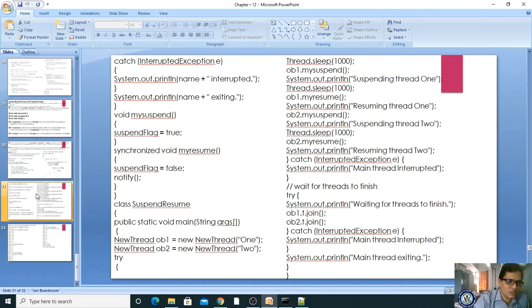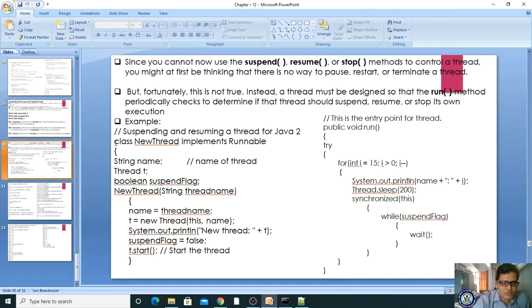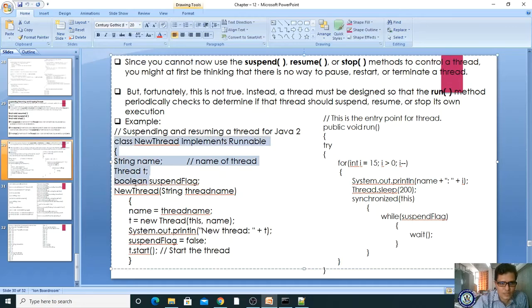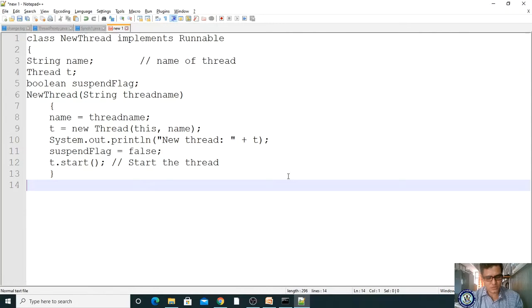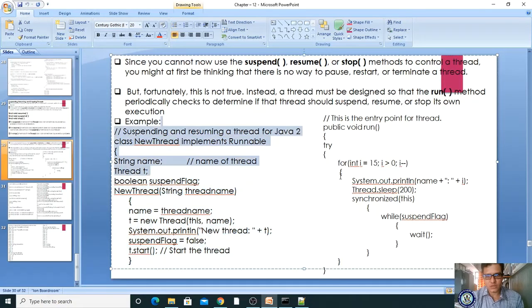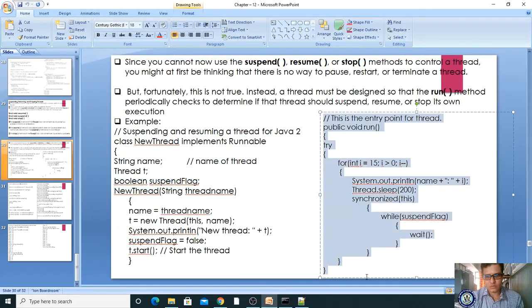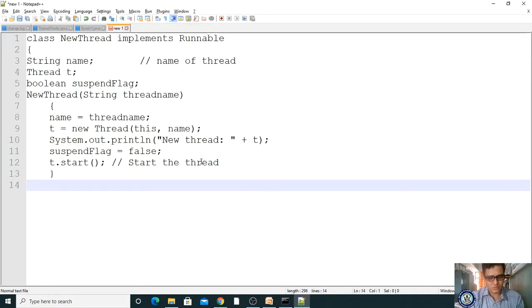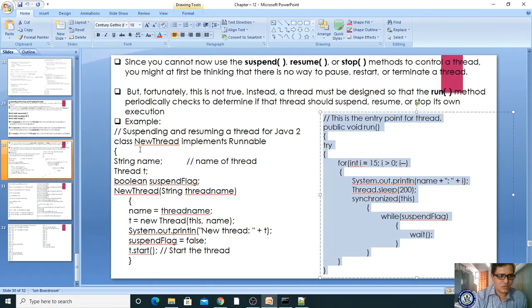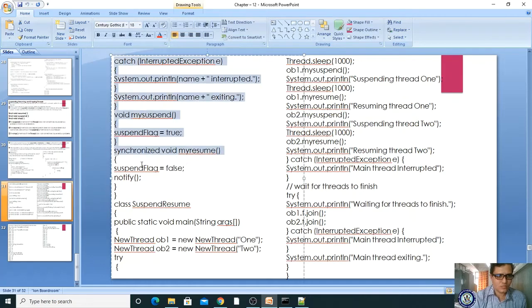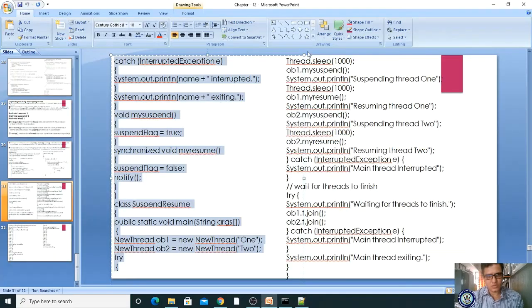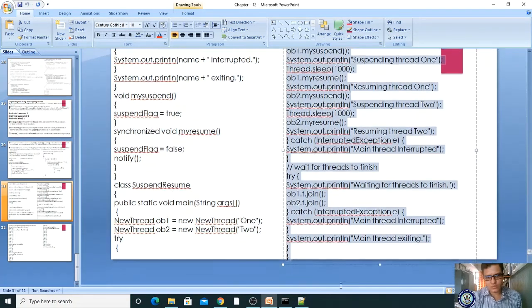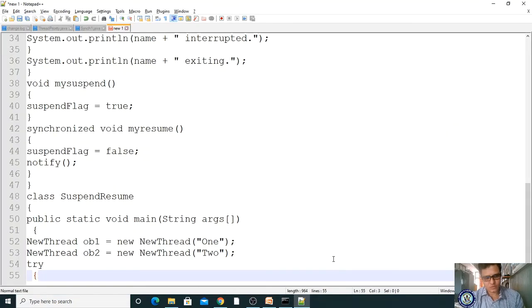This is the last concept in this chapter, right? Let me copy it to Notepad: file, new, paste here, copy and paste.